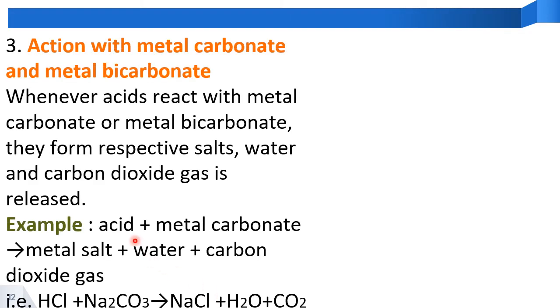Third property: action with metal carbonates. See, metal carbonates and metal bicarbonates contain CO3. Carbonates are CO3 2 minus. Bicarbonates are HCO3 1 minus. We have seen in the 9th class under the Criss-Cross formula. So when these two classes of compounds react with acids, what is the nature of the reaction? They give out brisk effervescence of carbon dioxide.